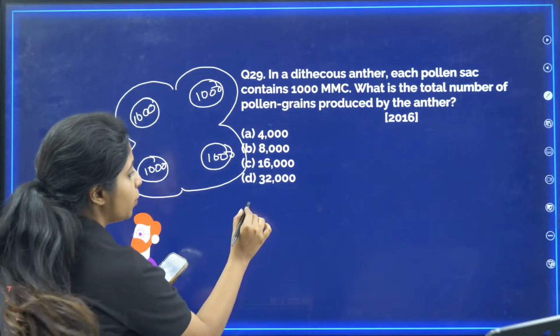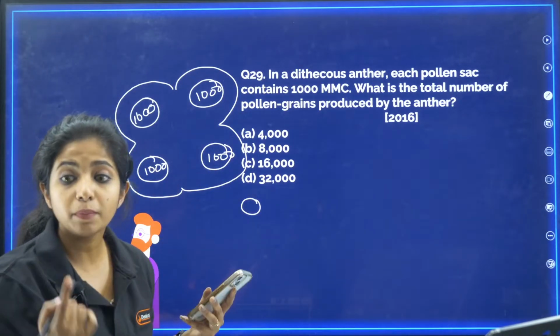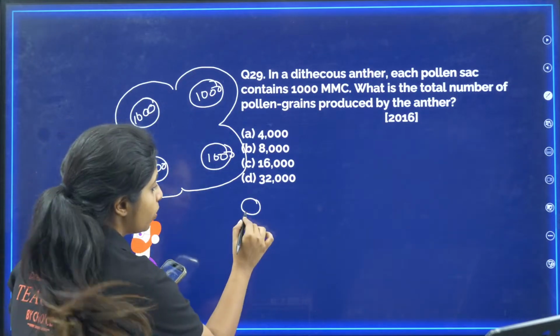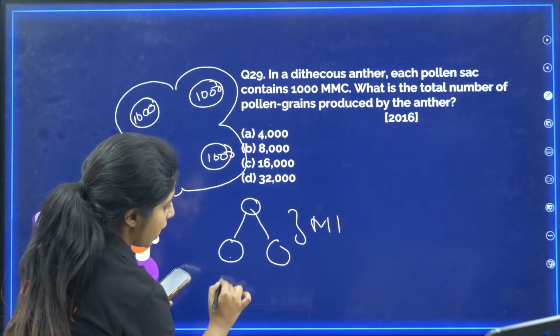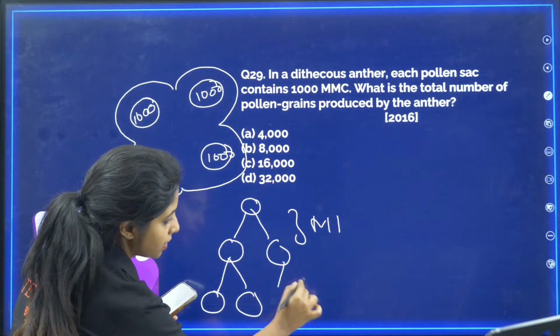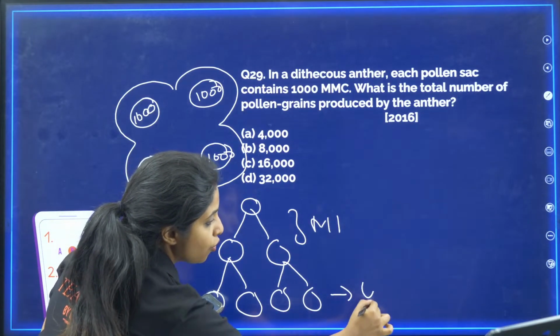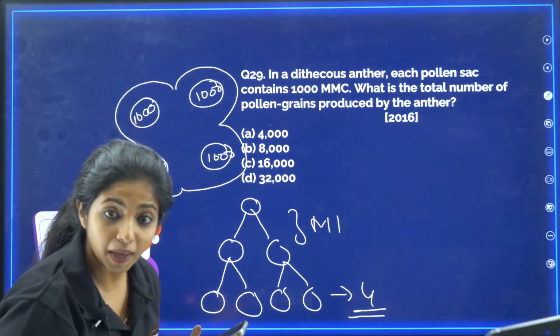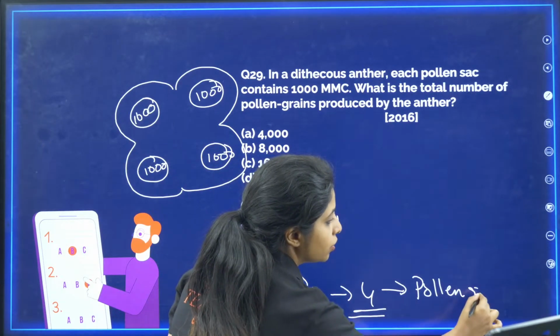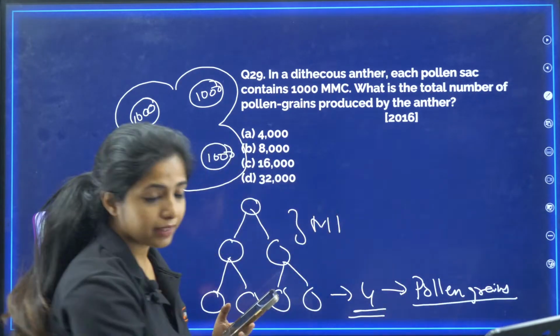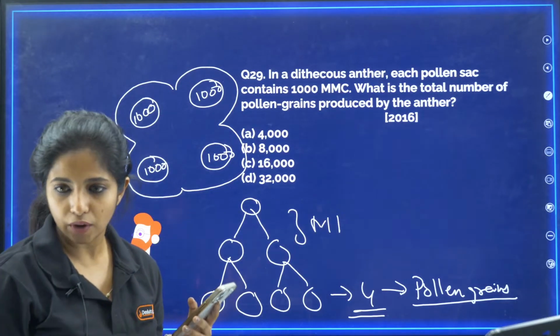Now one microspore mother cell, my dear children, how many microspores does it produce? When it divides, as I said, it undergoes meiosis 1 giving rise to 2, and then again it undergoes the second round of meiosis giving rise to 4 cells at the end. These are the microspores, and microspores will be forming the pollen grains later on.